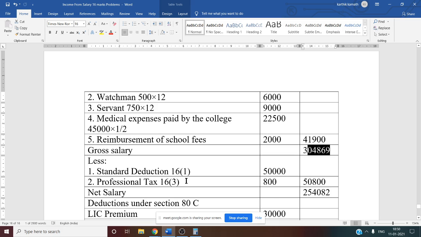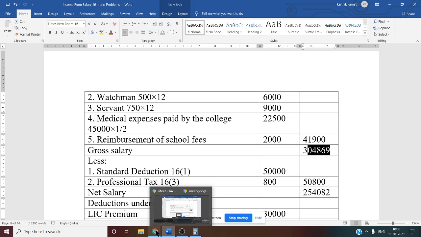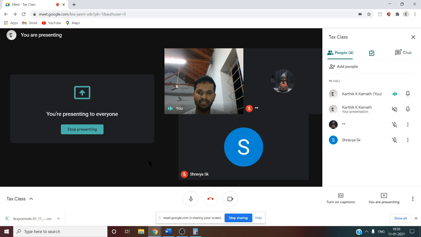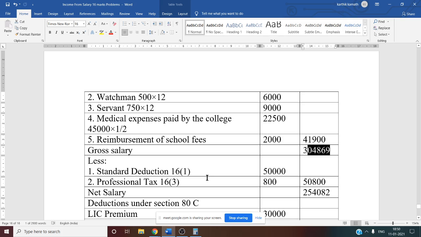So here one more deduction is missing. That is section 16 clause 2. Section 16 clause 2 is for entertainment allowance, and that is allowed only for government employees. Here they have not given entertainment allowance. Whether Avatar Ghosh is a government employee, Calcutta University, yes, government employee, but entertainment allowance is not given. That is why you cannot take it here.